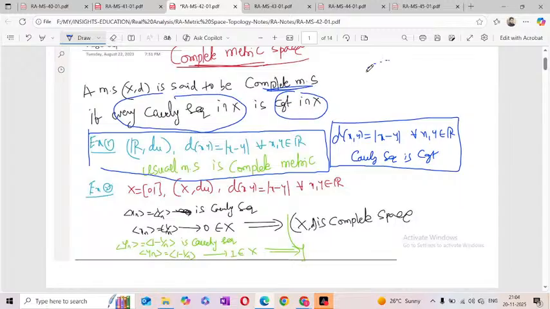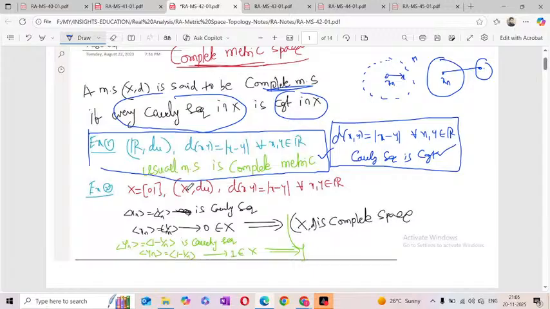Simply, suppose this is our metric space and there is a sequence Sn. If it converges to a point in this space itself, we call it complete. Suppose the sequence converges to some other point. Then it is not complete, because the convergent point is not in the metric space. If it is inside, we call that complete. Otherwise, that is not a complete metric space. For example, the usual metric is always a complete metric space. That means every Cauchy sequence must be a convergent sequence in the usual metric.